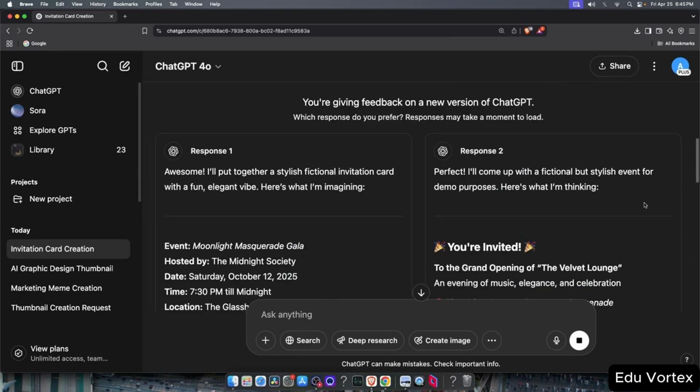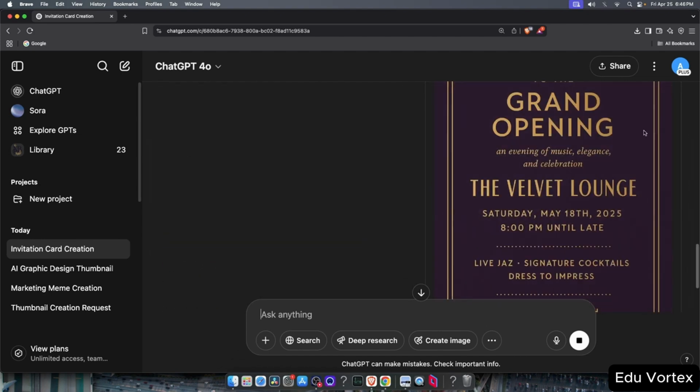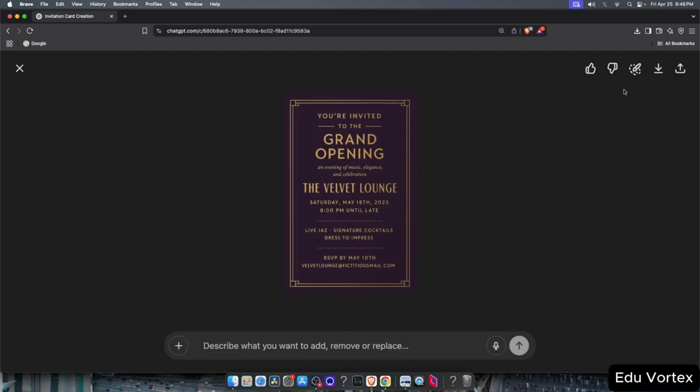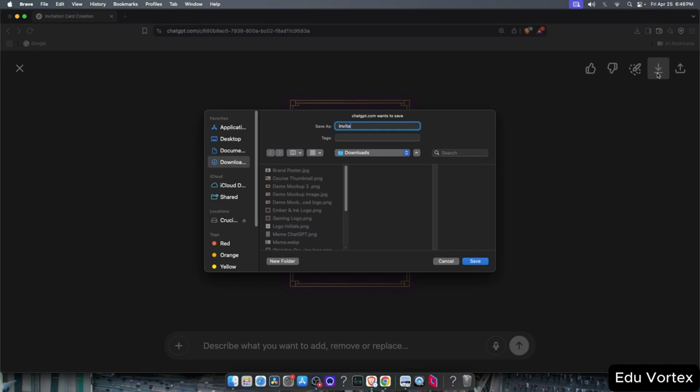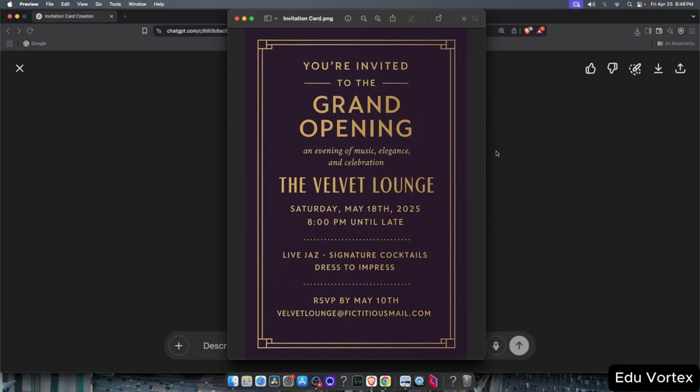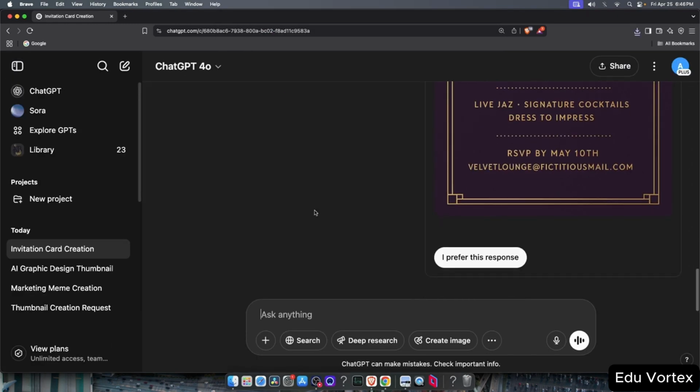We'll wait for the image to be generated. After a few minutes, you can see on the screen that we've received the invitation card. It looks really nice and elegant. Definitely something you could use for a real event. Of course, if you have specific details like event name, date, venue, etc., you can simply add those in your prompt, and ChatGPT will include them.